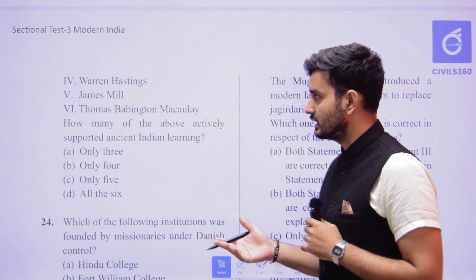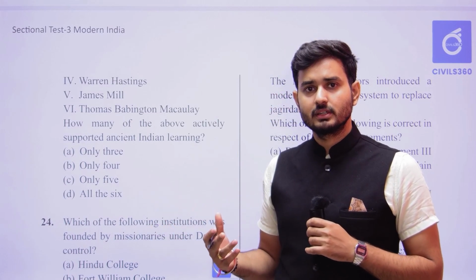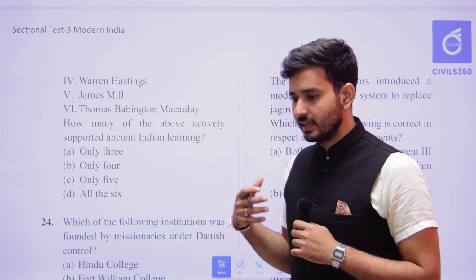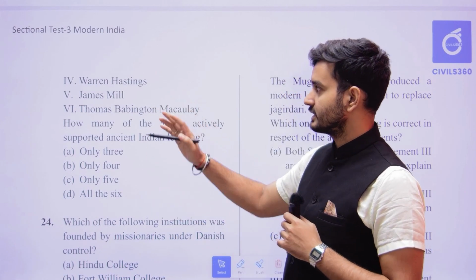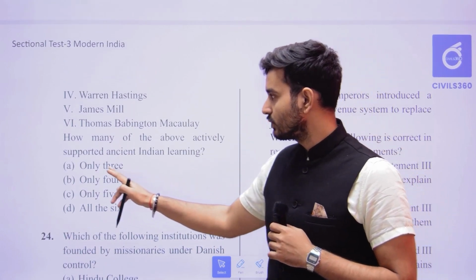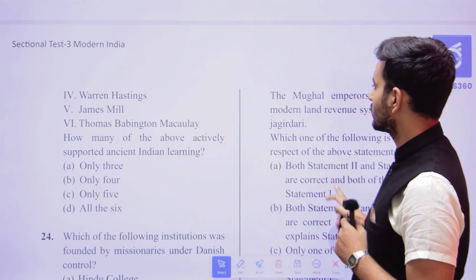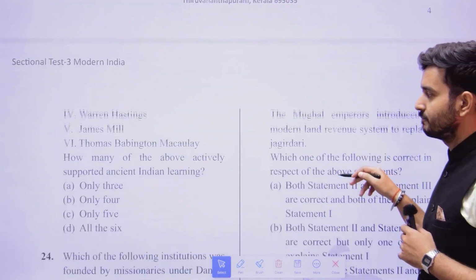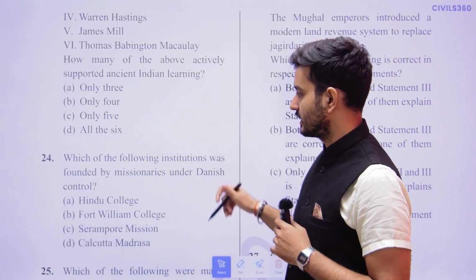Here, Thomas Babington Macaulay was also a person who did not accept it. He was an Anglicist, who wanted things in India to be in the English language. So 4, 5, and 6 are not Orientalists, they were Anglicists. So only 4 of them were the people who supported the ancient Indian learning. This is what was written in the question, about the Orientalist scholars who supported ancient Indian learning. So that is what we can understand.